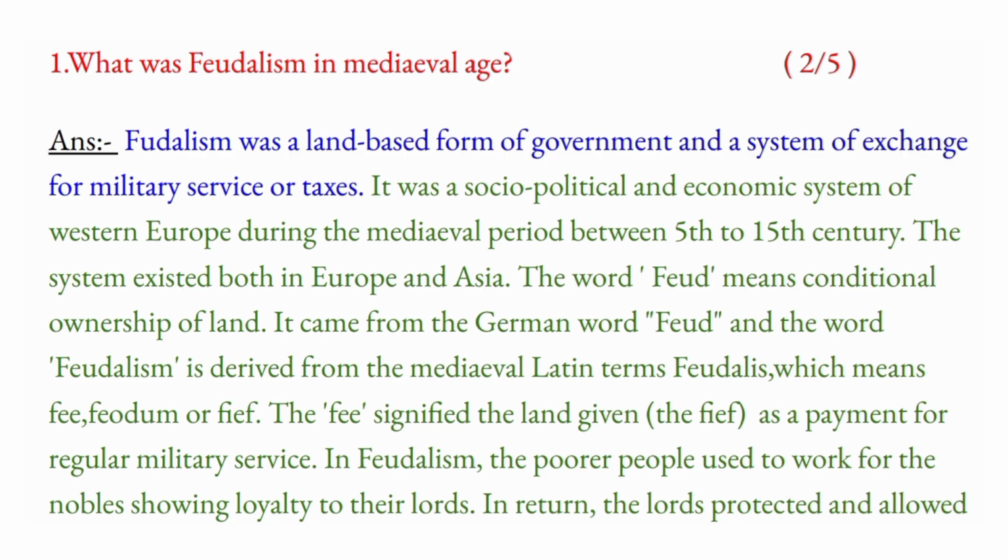2 অথবা 5 মাৰ্কছৰ বাবে ইয়াত ব্লু অংশখিনি তোমালোকে 1 অথবা 2 মাৰ্কছৰ বাবে লিখিব পাৰা আৰু গোটেই এনসাৰটো তোমালোকে 5 মাৰ্কছৰ বাবে লিখিব পাৰা. Feudalism was a land-based form of government and a system of exchange for military service or taxes. It was a socio-political and economic system of Western Europe during the medieval period between the 5th to 15th century. The system existed both in Europe and Asia.